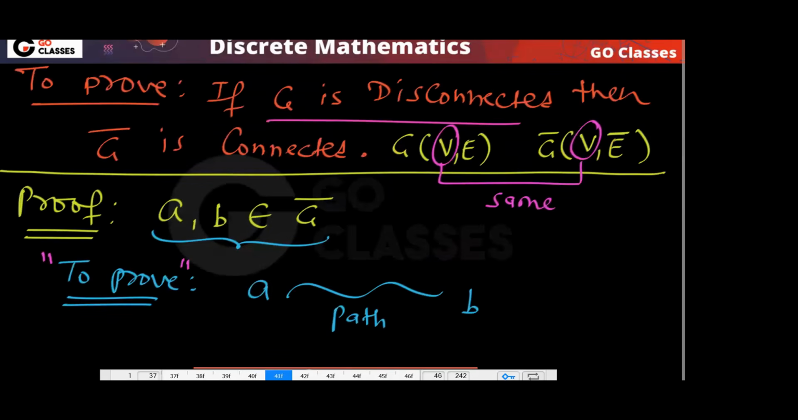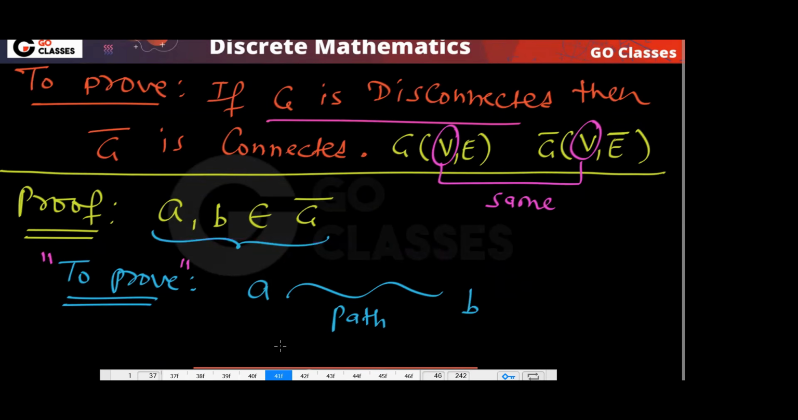Next, what you have to understand. G is disconnected, this is given to you. We have to prove that G bar is connected. In G bar, if you take two vertices, to prove that it is connected we have to prove that there is a path between A comma B, whatever two vertices you take in G bar. Is this clear? This is what we have to prove.